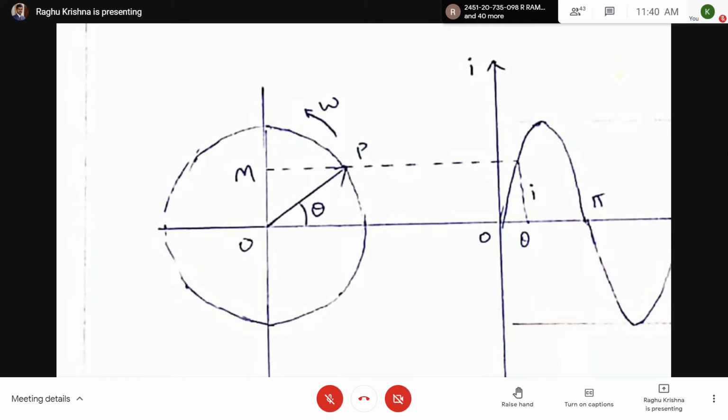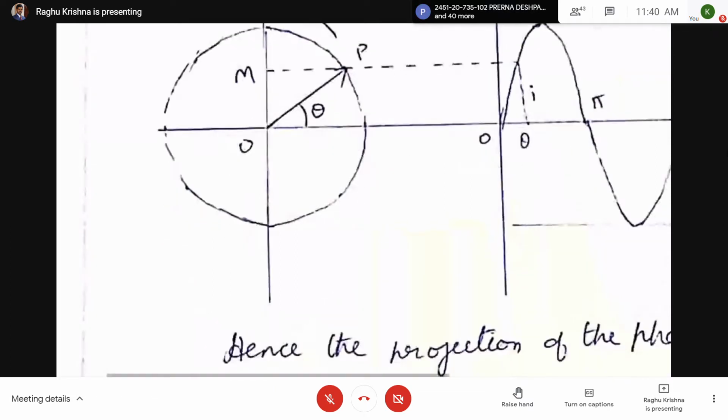Now here, what is OM? I want OM in terms of OP. Can you get? Yes, you can get OM in terms of OP.